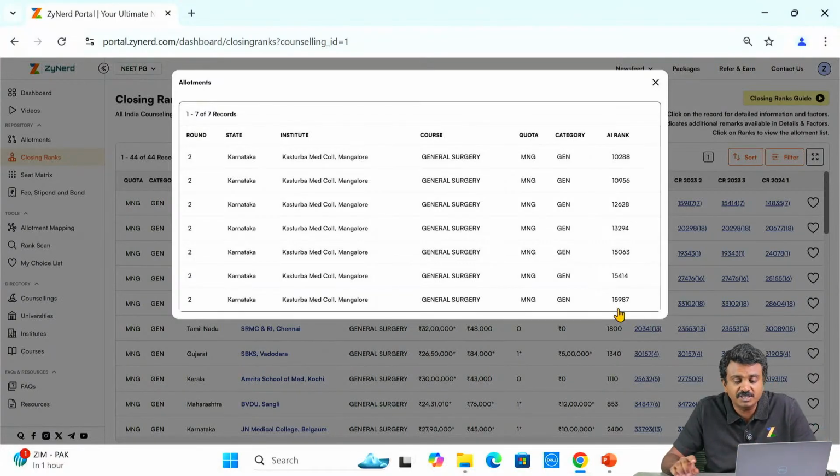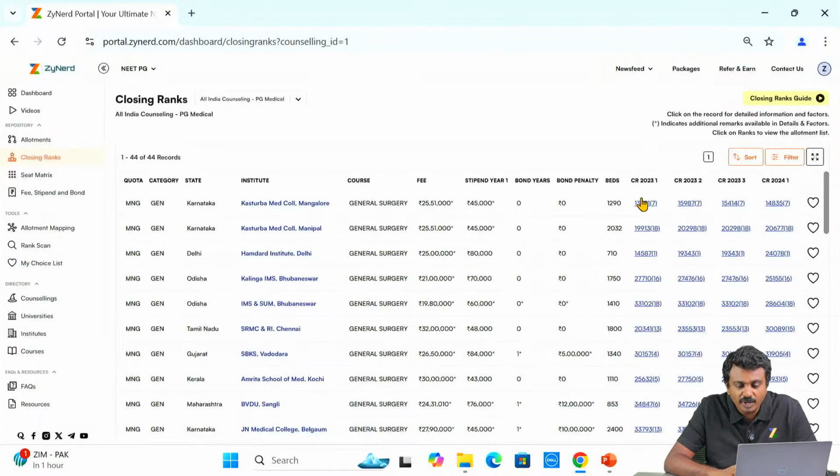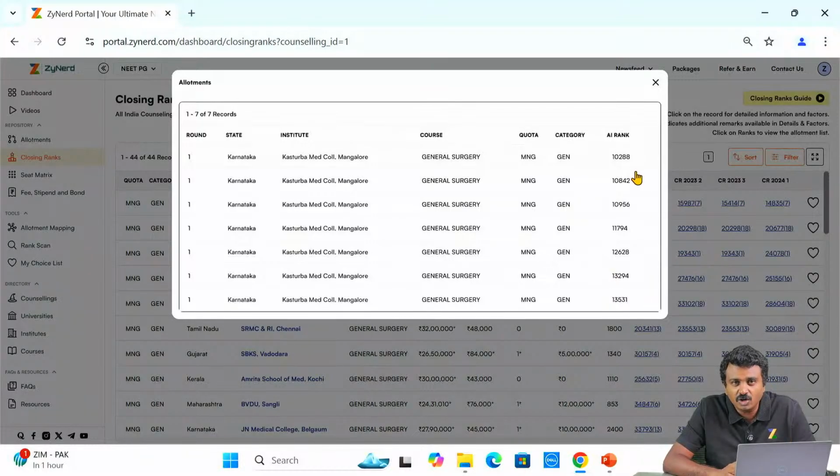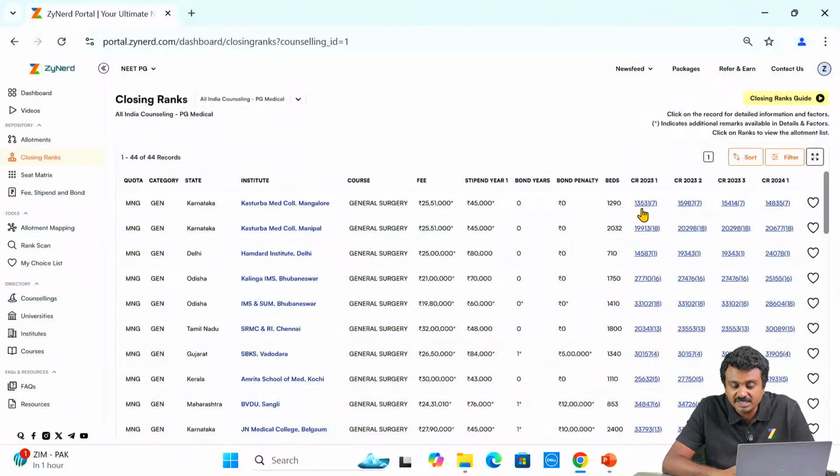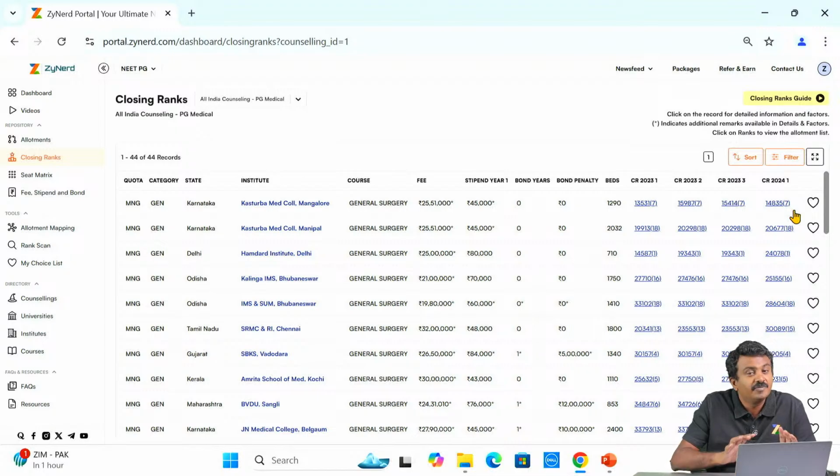So there are 2 options, two chances. One, this set of candidates did not join or joined and resigned before round 2 itself, or opted for upgradation and got upgraded during round 2. Now how do I do that? Now there is a 2,500 rank shift. How do I do that evaluation on what has happened with the closing ranks?